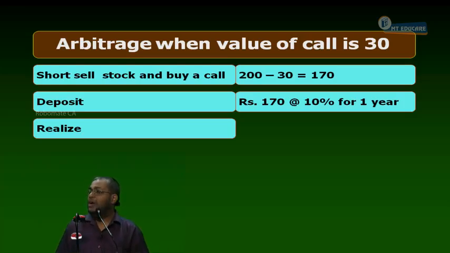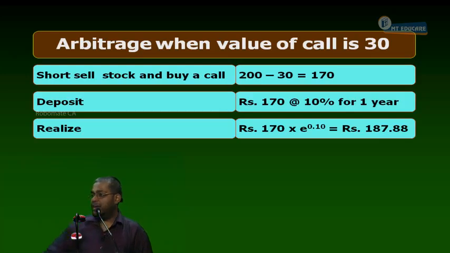Right or not? Now please tell me, what is 170 into 1.1052? Take the calculator. What is the number? 187.88. So 170 compounds at 10% for 1 year to become 187.88. Tell me, in my hand how much money is that? 187.88. Now, see, I have sold some other person's share. That is short selling. He has given me 1 year time. Right or not?